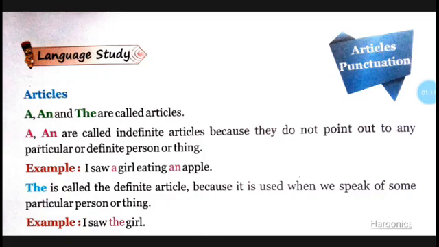A is used in front of words which do not have a vowel sound. An is used in front of words which have a vowel sound. For example, look at this sentence: I saw a girl eating an apple. Here, girl begins with G, which is not a vowel, so we use a girl. Whereas apple begins with A, a vowel, so we use an apple.